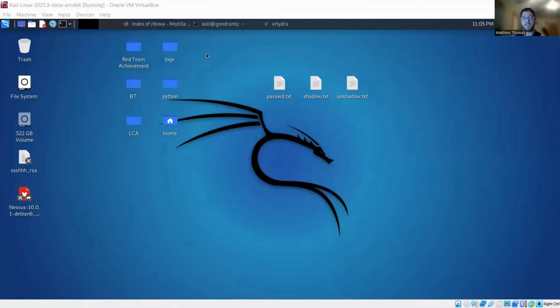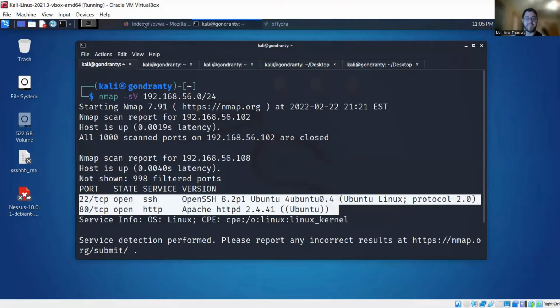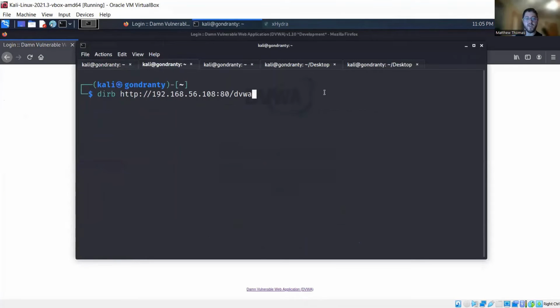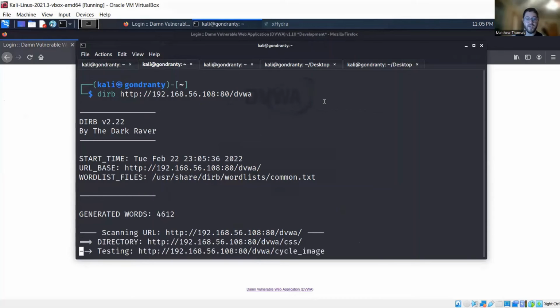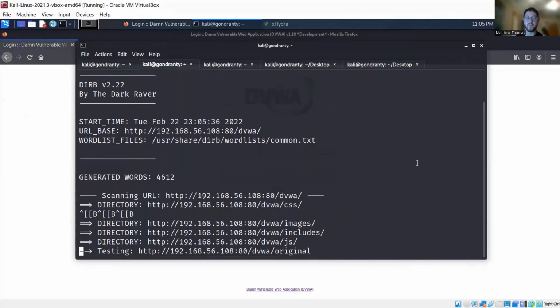So we decided to attack our Pallet Town box with Kali Linux, which we had installed on another machine and is connected to the same host-only network as our target. We searched for vulnerabilities with an Nmap scan, where we found 2 open ports, and then we navigated to the web page where we saw that it was a DVWA page. After getting that information, we then ran a dirb enumeration on the directories and found a file with user information inside of it, particularly usernames.